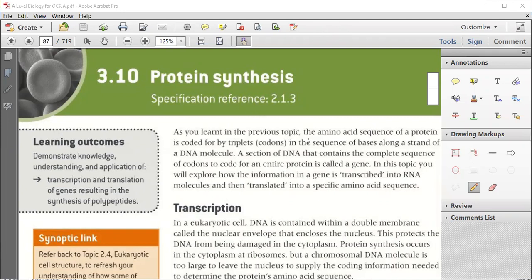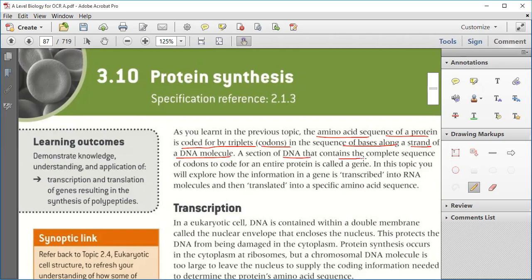Now, as we have learned in the previous topic, the amino acid sequence of a protein is coded by a triplet that is known as codons. So each amino acid in a protein is coded by a triplet, and those codes are known as codons, in a sequence of bases along a strand of a DNA molecule. A section of DNA that contains the complete sequence of codons to code for the entire protein is called a gene. Okay, this point is clear.